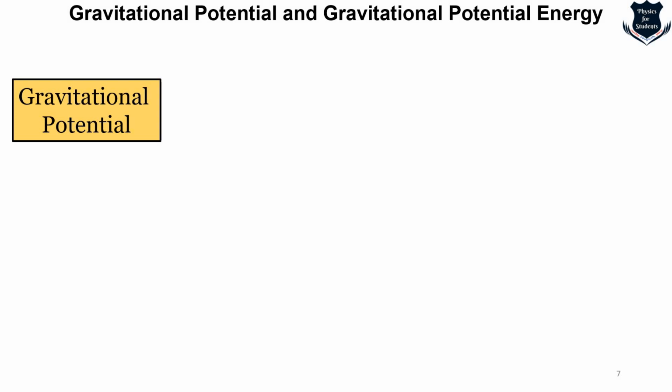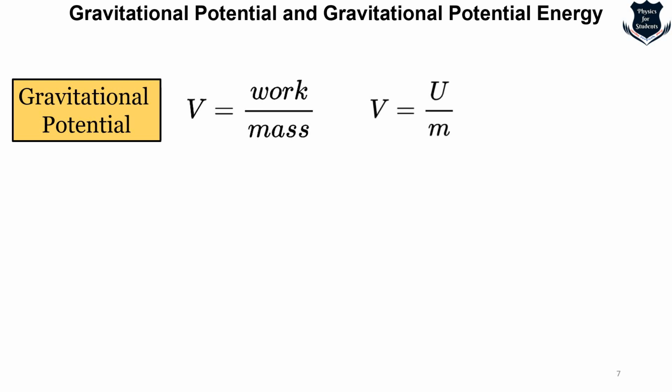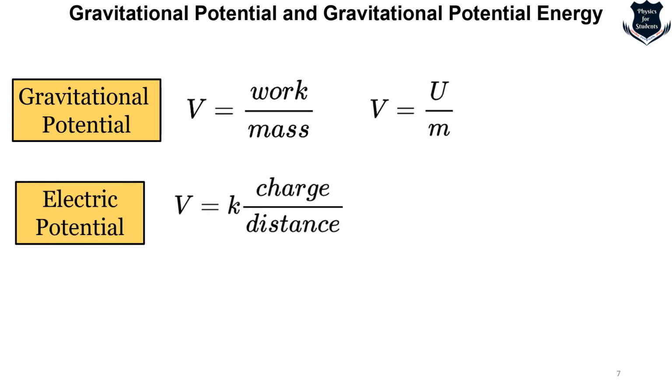So the gravitational potential at a location is the gravitational potential energy at that location per unit mass. So it is called V equals U upon m. Now it is analogous to the electric potential, with mass playing the role of charge. The electric potential is defined as the amount of work energy needed to move a unit electric charge from a reference point to the specific point, which is denoted V equals kQ upon r, where k